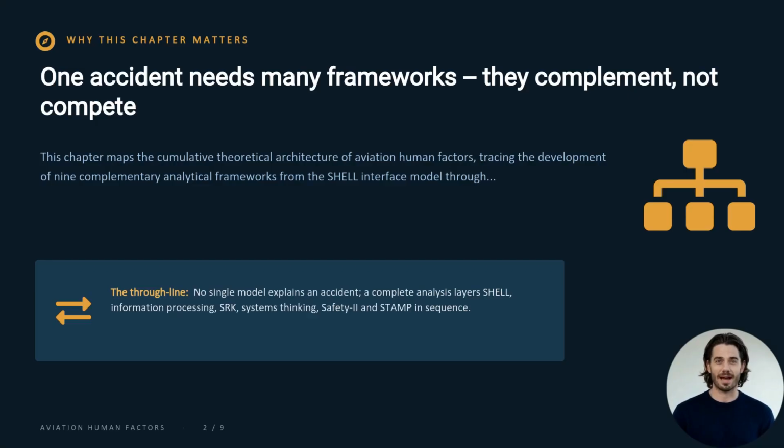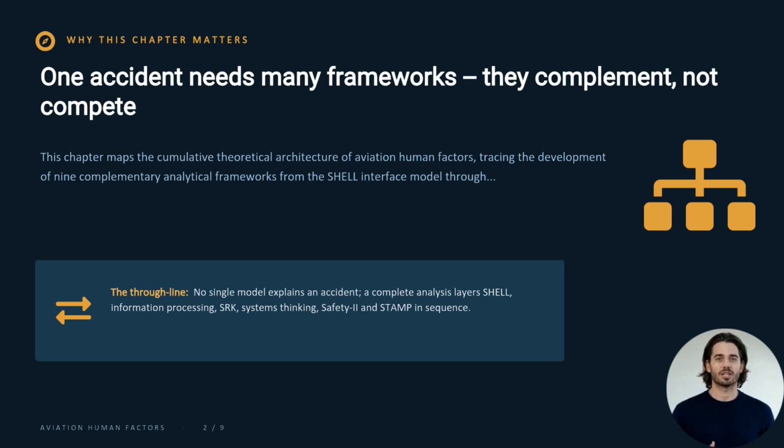Why does this chapter matter? Because one accident needs many frameworks. They complement, they do not compete. The chapter maps the cumulative theoretical architecture of aviation human factors, tracing 9 complementary analytical frameworks from the SHELL interface model through to systems theoretic analysis.